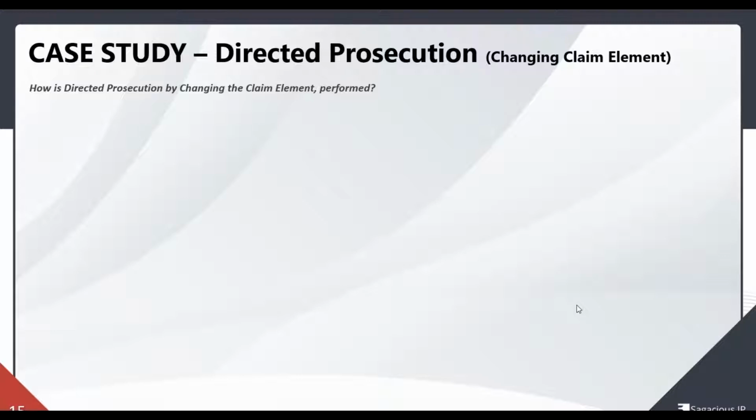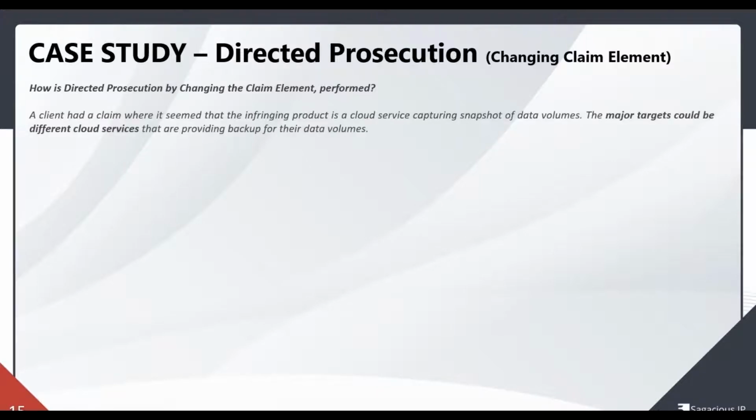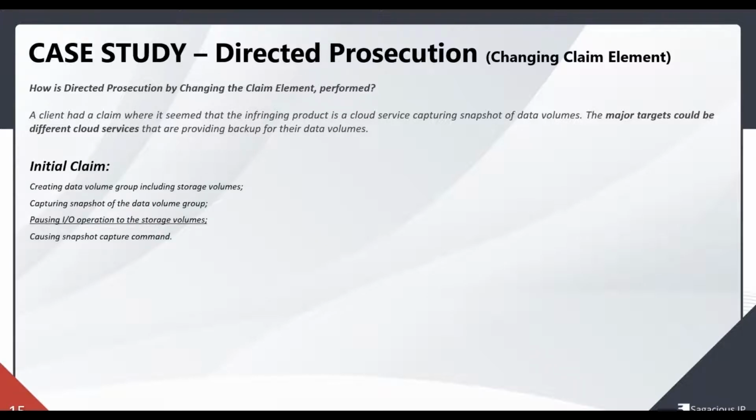So we analyze the file wrapper and we identify which claim element seems to be the novelty of the patent. The main objective of performing the directed prosecution is so that we have higher chances of creating mappings in future. So that is the main agenda of the directed prosecution. So how is the directed prosecution performed by changing the element? We'll go through this case study. It will be very clear after that.